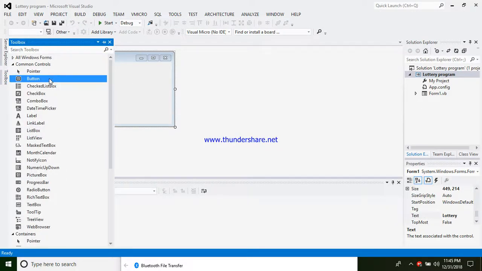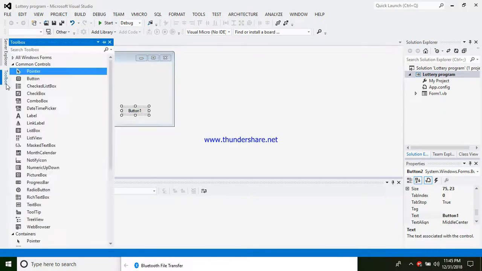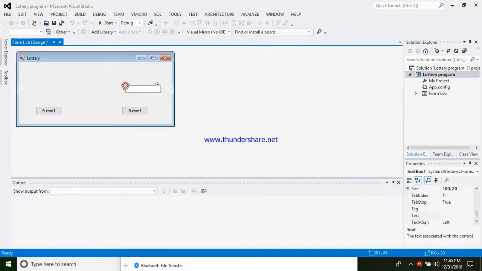I need the button, 2 buttons. This is the first one. Then I can move it a bit here. Then I will need another button here. Then it's okay. Then I also need the text box for displaying those 3 numbers. This text box will be here, and I can put it like this.